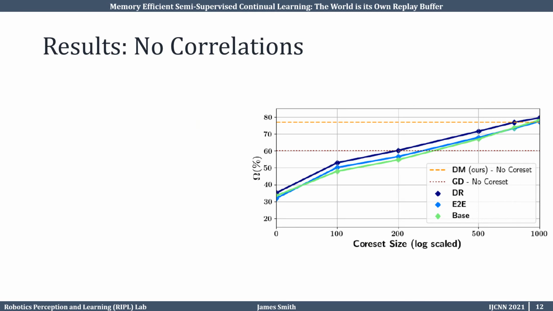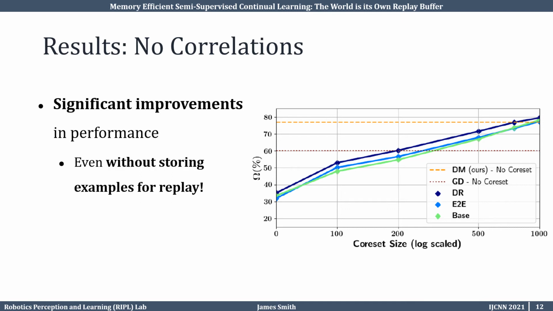We evaluate our approach in semi-supervised class incremental continual learning benchmarks using the CIFAR-100 dataset. This is the less challenging setting where the unlabeled data is not correlated to the labeled data. Full details for our experiments can be found in the main text of our paper. We show that our method performs significantly higher without storing any examples for replay.